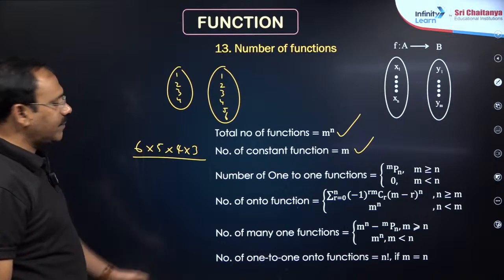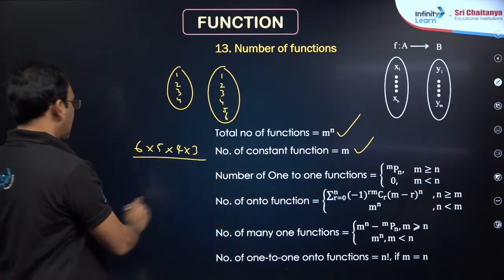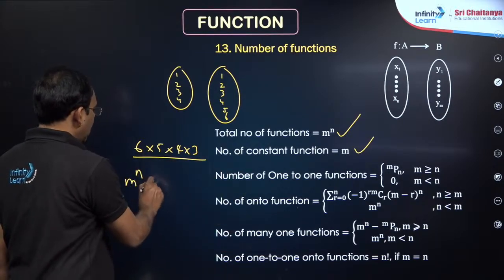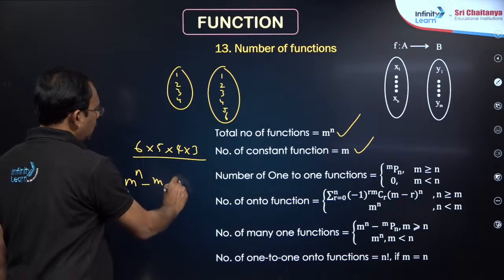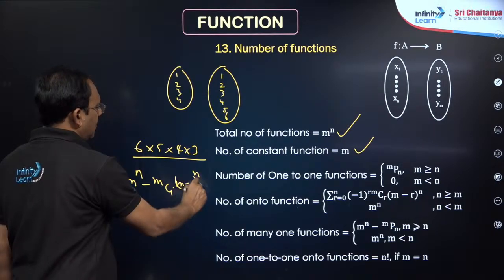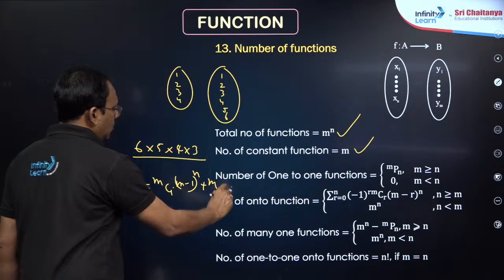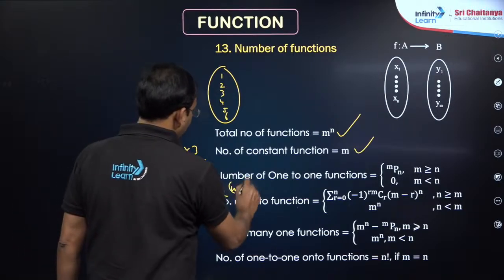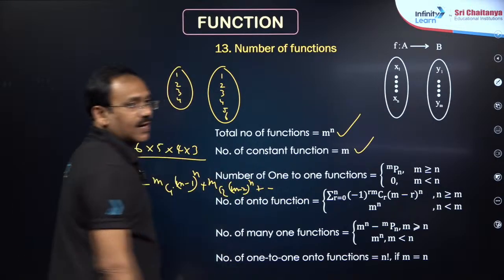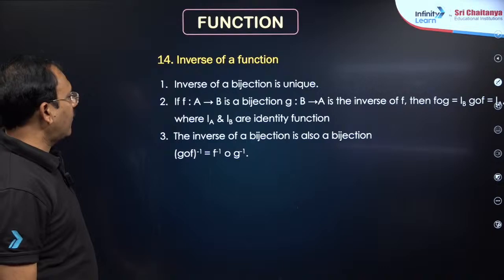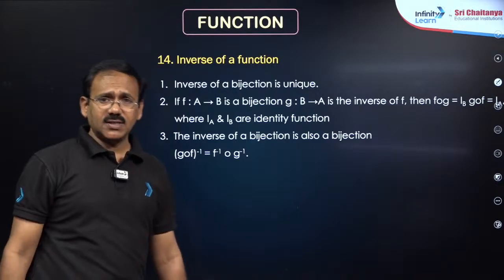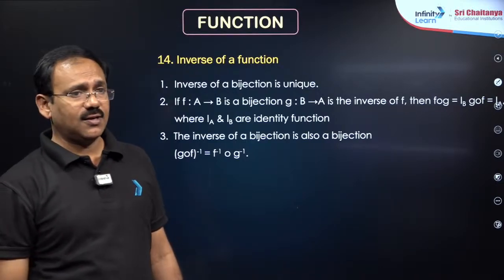Onto function will have a bit lengthy formula. You see, m power n minus mC1 into m minus 1 power n plus mC2 into m minus 2 power n, like this you will get, my dear friends. That gives the number of onto functions, and of course the number of bijections is nothing but n factorial, right?